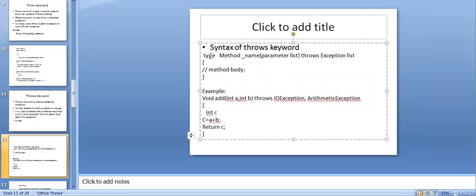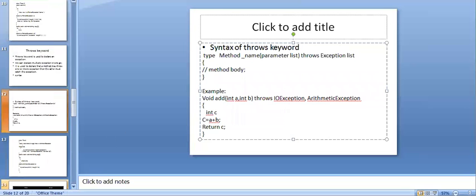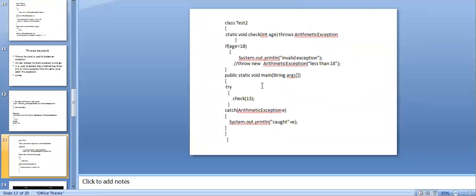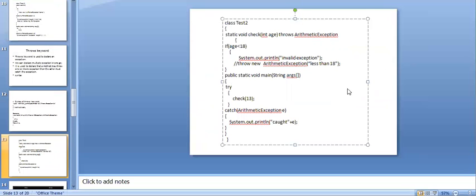For example, the syntax is: return type, nothing but int or float or double or void, method name, parameter list, throws exception list. For example, if I use an add method, then it may throw two exceptions, which are IOException and ArithmeticException. This is a simple example, right? Then I have one program, a small code, so we can understand this one.